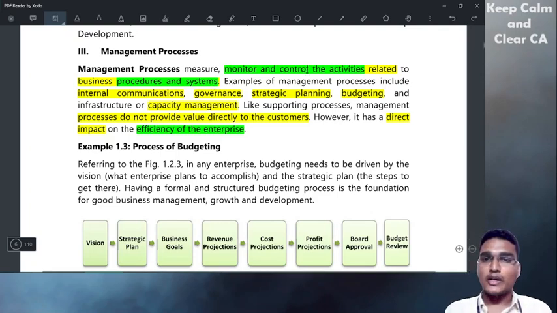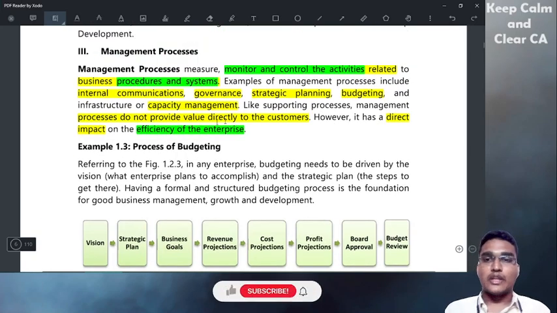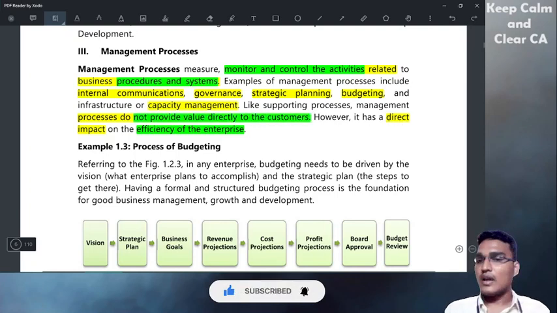They keep on monitoring and controlling the activities of the procedures and systems in the organization, like governance, strategic planning, budgeting, and capacity management. They do not provide direct value to the customer. However, they will have a direct impact on the efficiency of the enterprise.